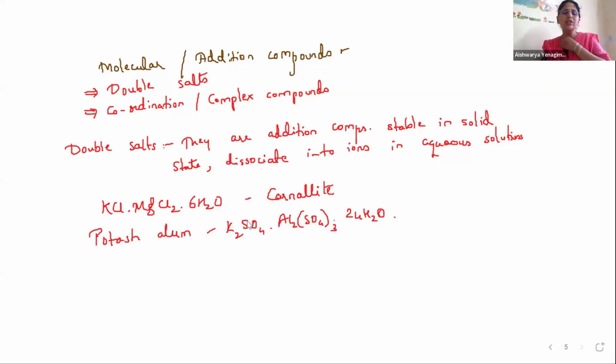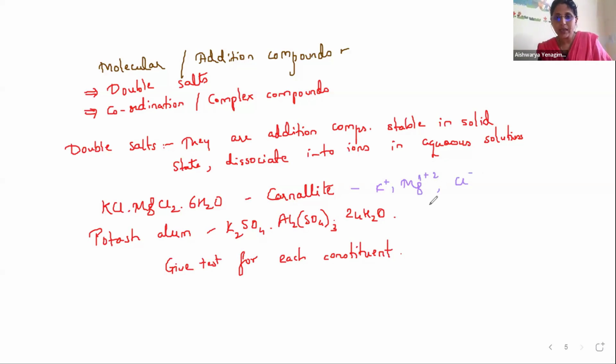So what test does it give? What did I say? Aqueous solutions as such give tests for each constituent ion. It will give the test for all the constituent ions present there. What does that mean? If you take the example of carnallite, it responds to the test for which ions? Tell me, which ions are there? K+ ion is there, Mg2+ ion is there, then Cl- ion is there. So for all three ions it will respond to the test.